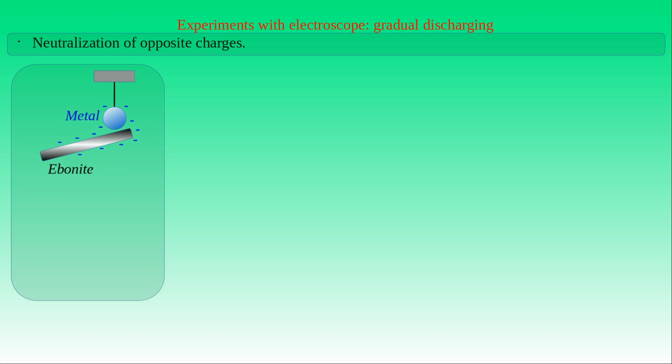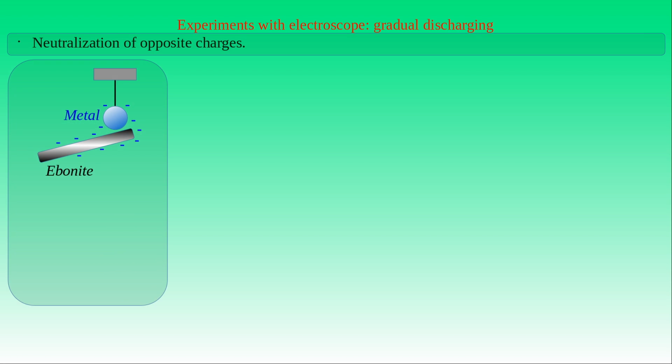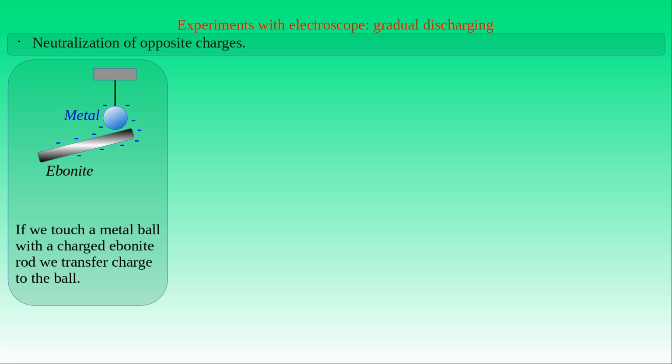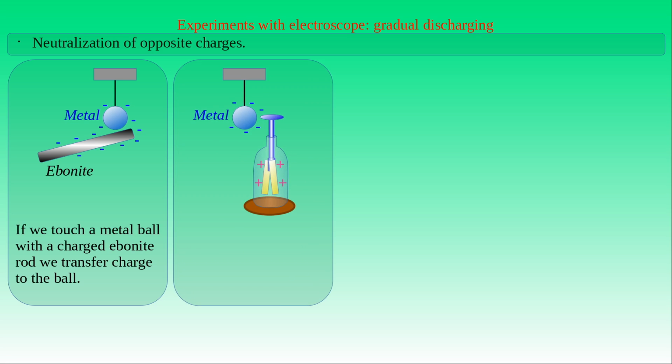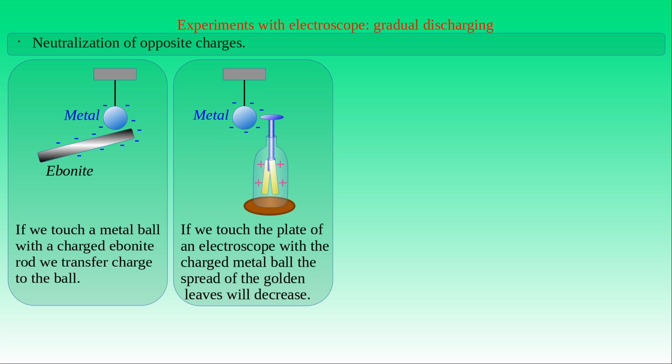By using the same experiment setup, we can also discharge bodies, and demonstrate the neutralization of opposite charges. First, we charge an ebonite rod and touch the charge-free metal ball with it. As a result, we have transferred negative charge from the rod to the ball. Then we bring the metal ball into contact with the charging plate of the electroscope, which was electrified with positive charge from the previous experiment. If the metal ball and the instrument get into contact, then the deflection of the gold leaves will decrease.